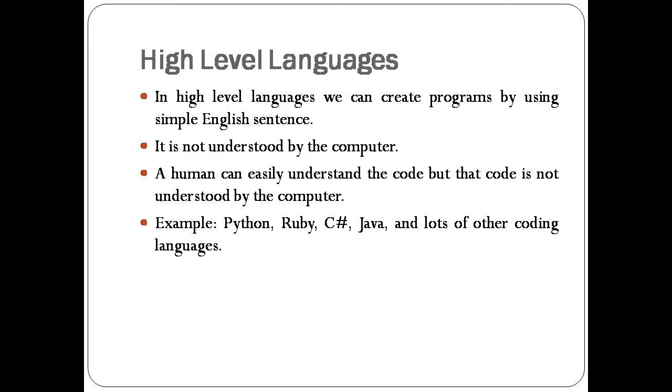Now we will discuss high-level languages. In high-level languages, we can create programs by using simple English sentences. A human can easily understand the code that is written in a high-level language, but that code is not understood by the computer. Python, Ruby, C#, Java, and lots of other coding languages are examples of high-level languages.